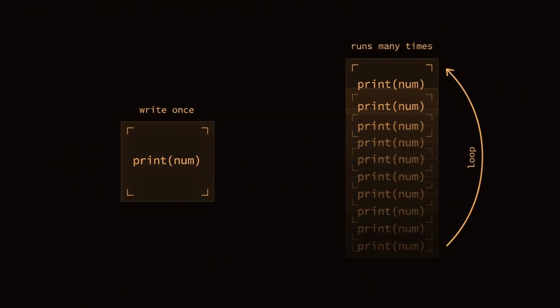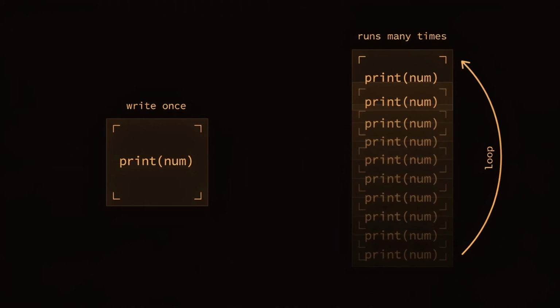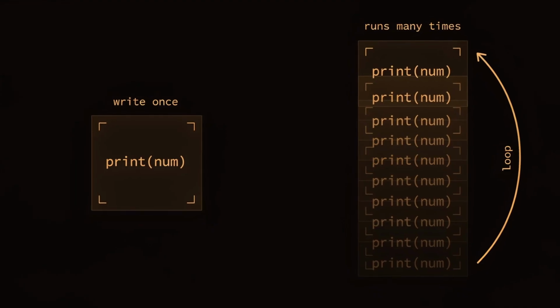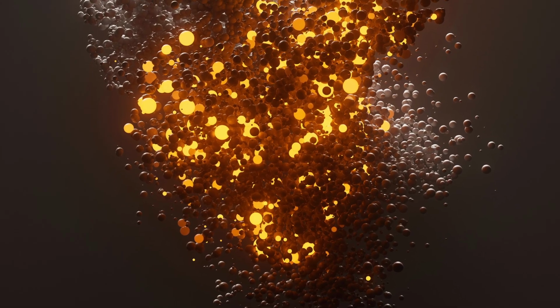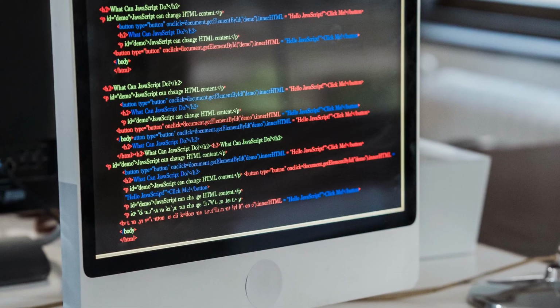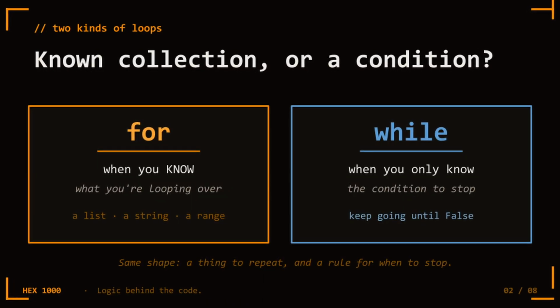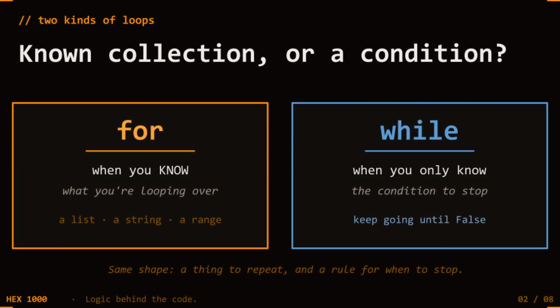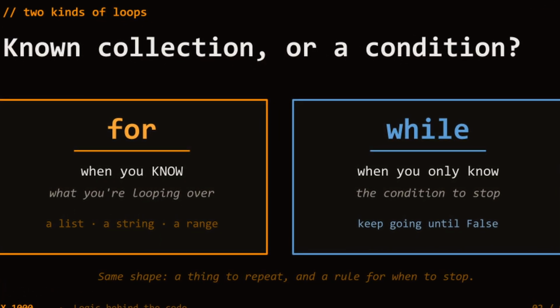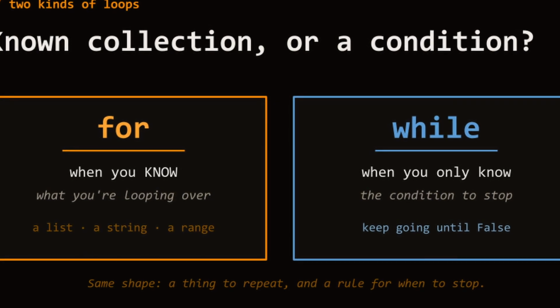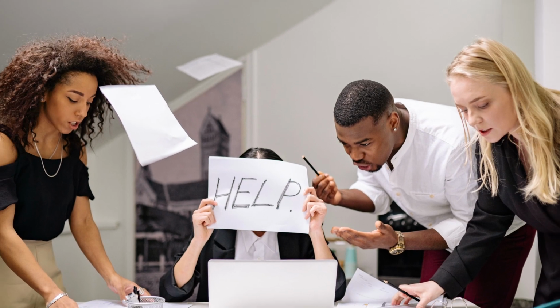This is what lets software scale beyond a single calculation. One operation is just arithmetic. One operation wrapped in a loop, running over millions of items. That's a program doing real work. There are two kinds of loops you'll use constantly. The for loop, when you know what you're looping over, and the while loop, when you only know the condition to stop. We'll see both in code in a moment. Every loop is the same shape, a thing to repeat and a rule for when to stop. Get the stop rule wrong and the loop runs forever.